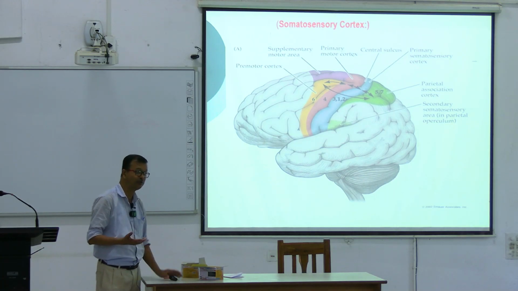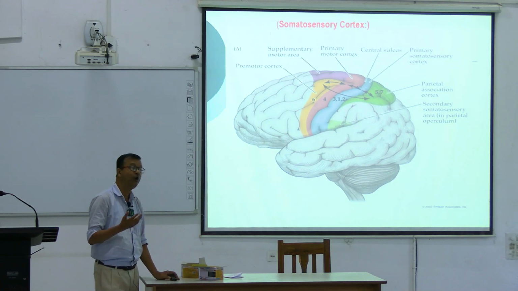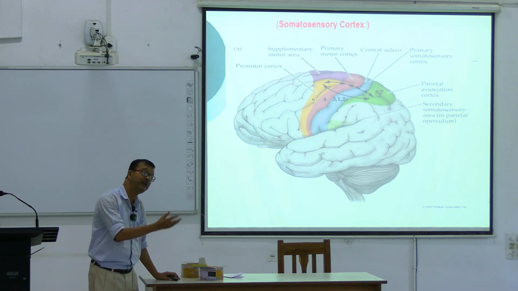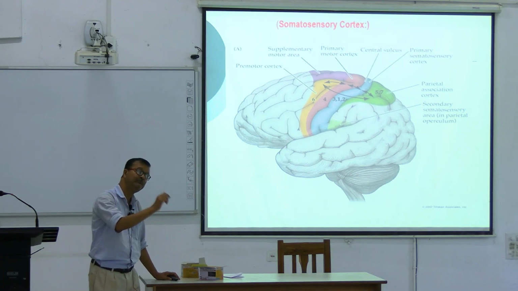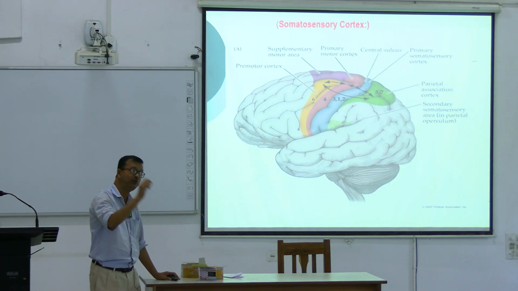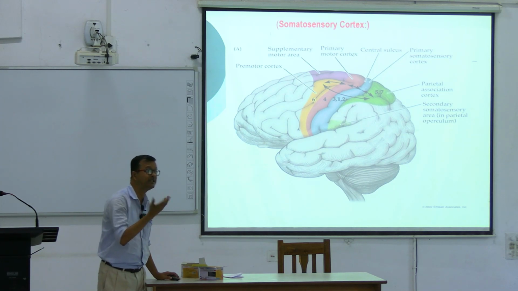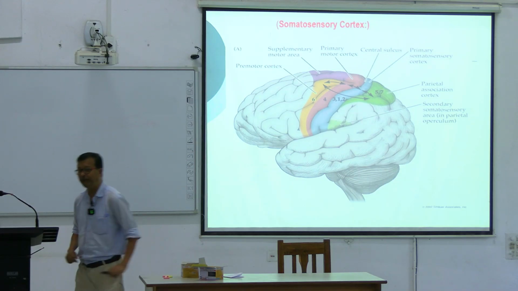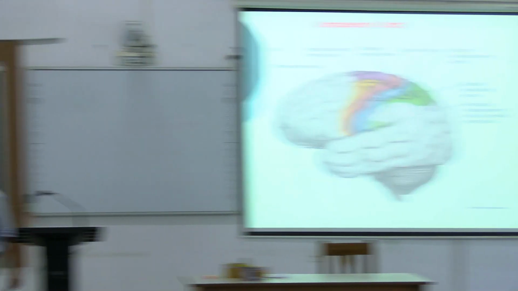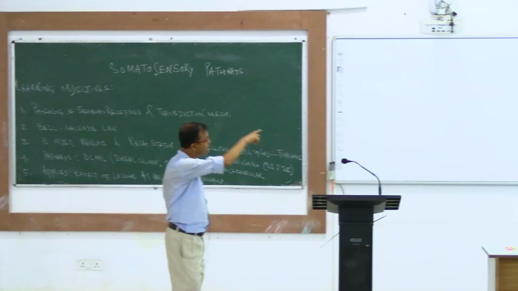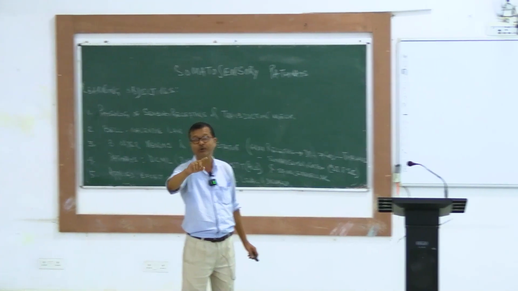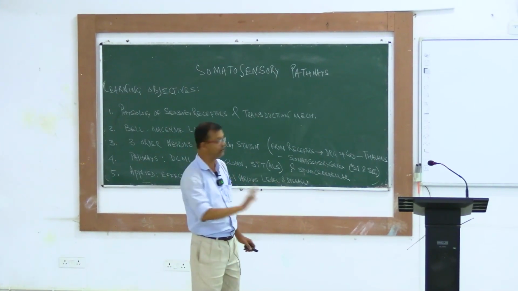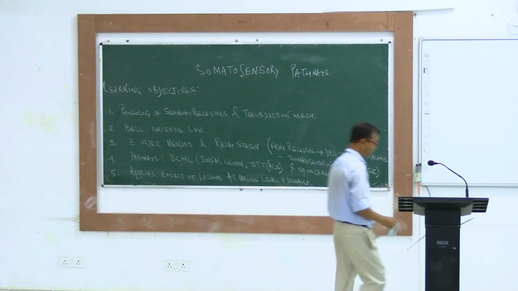That is called somatotopy or sensory homunculus. Homunculus means mapping. Your body has been mapped over the cortex. Which part of the cortex? 3-1-2 and 5-7.